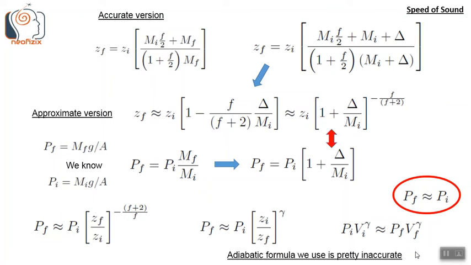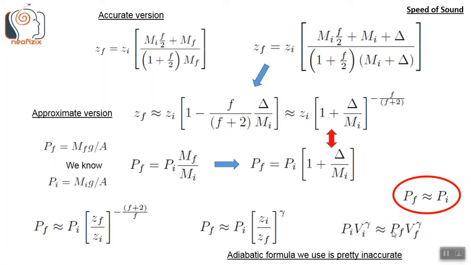Since the area is constant, we can multiply by A in the numerator and the denominator. So finally we get this expression, pi vi power gamma is nearly equal to pf vf power gamma. So the initial state pi vi power gamma expression is nearly equal to the final state pf vf power gamma.